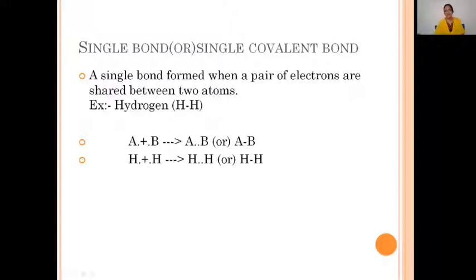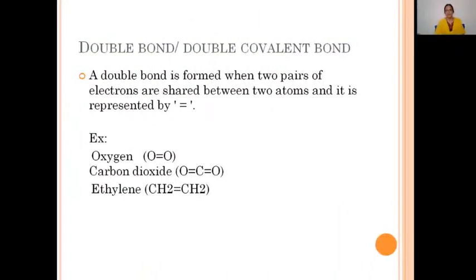Similarly, if we consider the ammonia molecule, between nitrogen and hydrogen a single bond is present. Like that, these are all the different examples where single covalent bonds are present. Now, let's discuss the double bond, or double covalent bond.